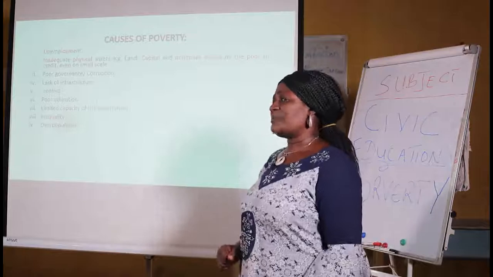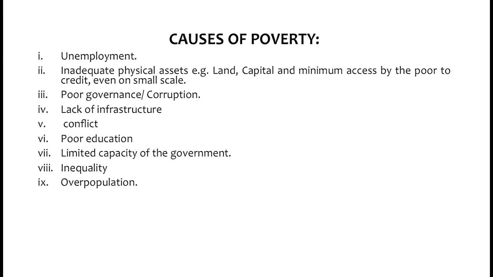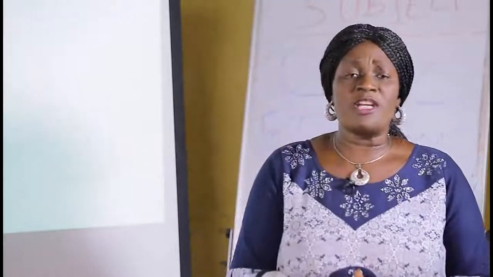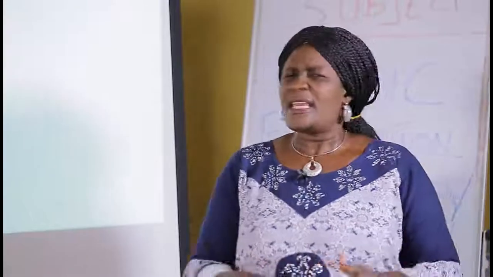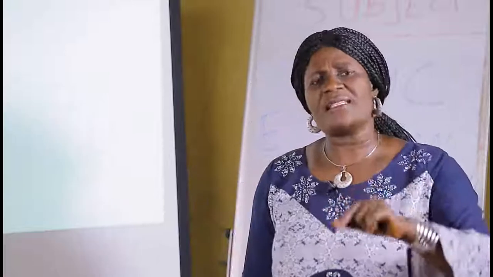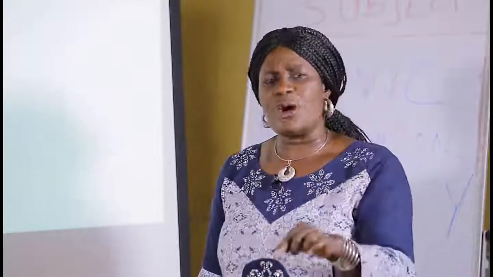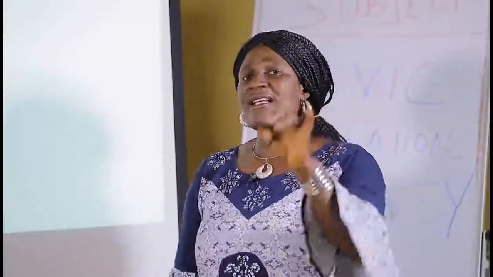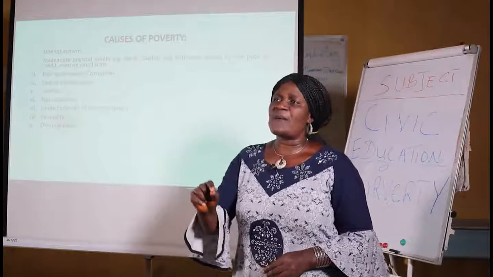Another cause of poverty, my learners, is overpopulation. What did I say? Overpopulation. Overpopulation is also a child of inequality. What do we mean by overpopulation? It depends on the way you see it. It's not as if the people are too many in the society or they are too few. No. When the resources of that nation are not enough to cater for the number of people in that society, that is when we say they are overpopulated. So overpopulation brings about poverty.